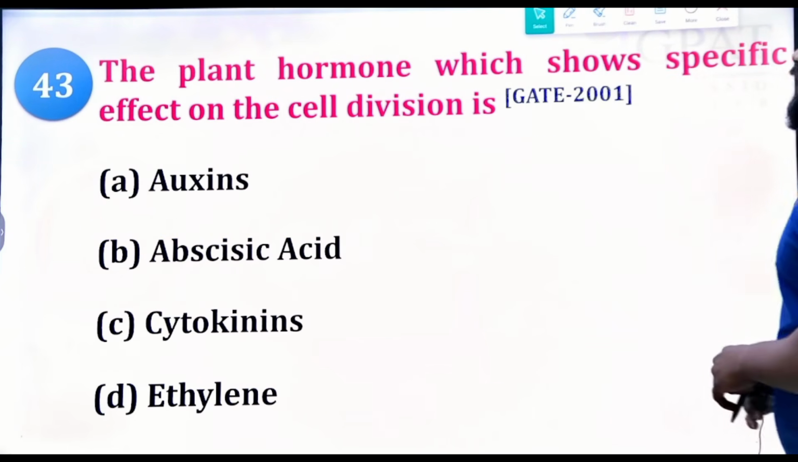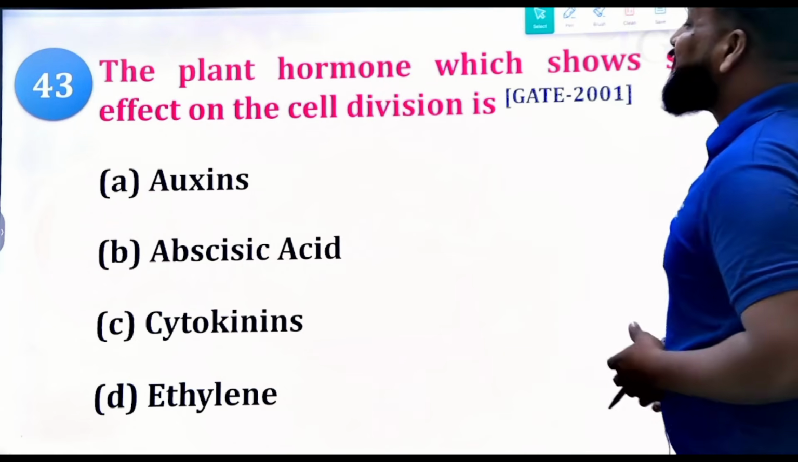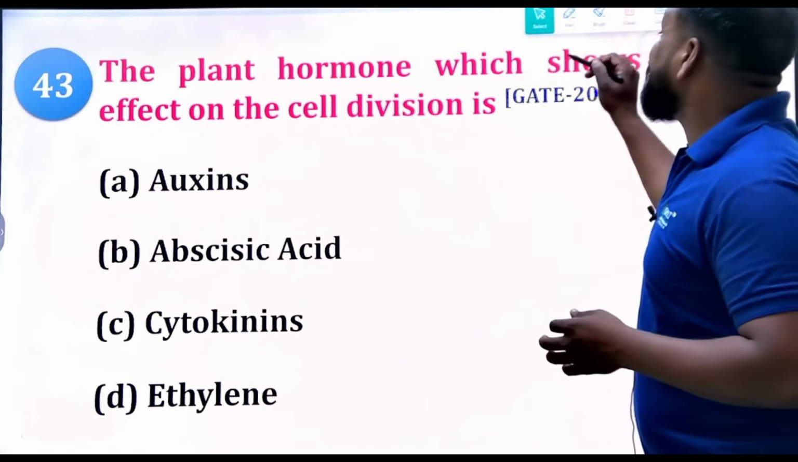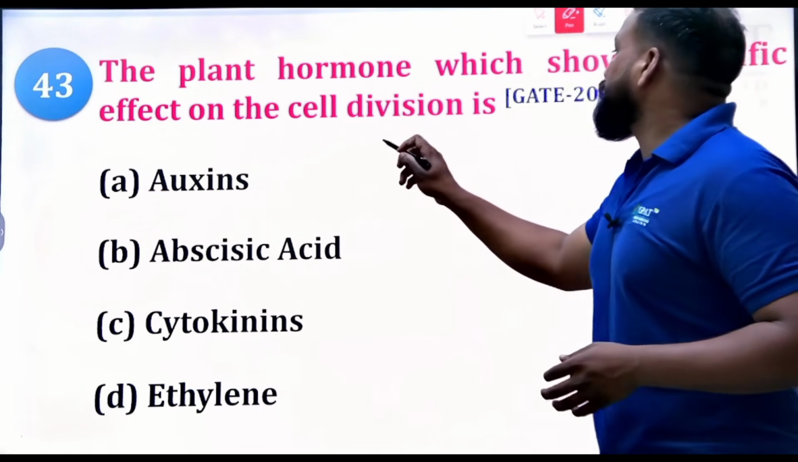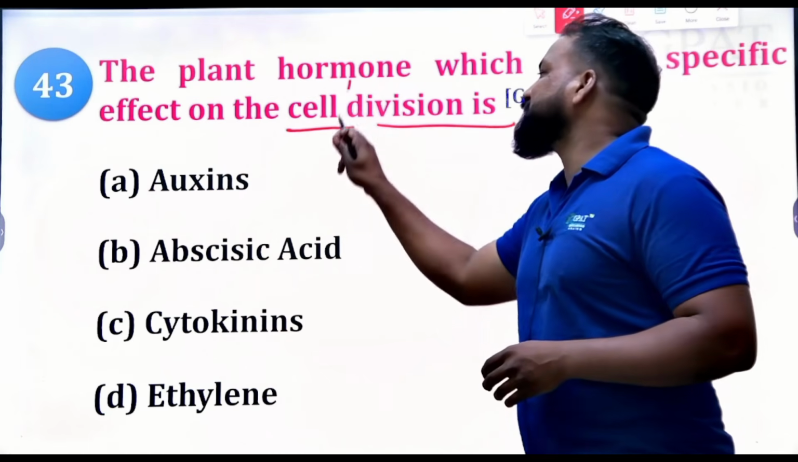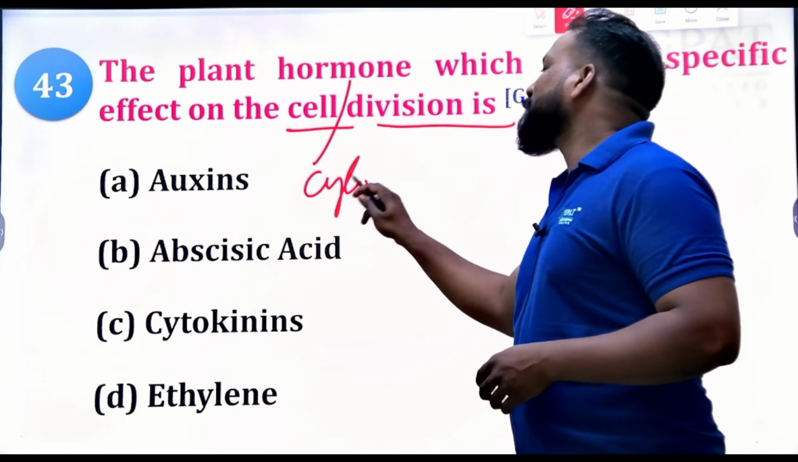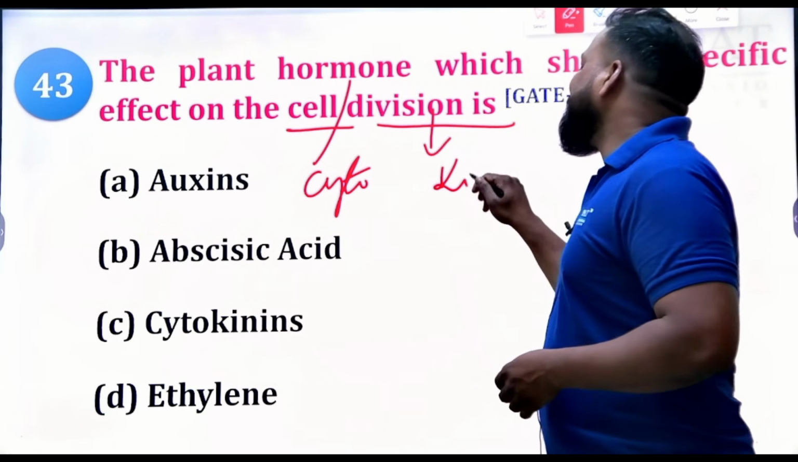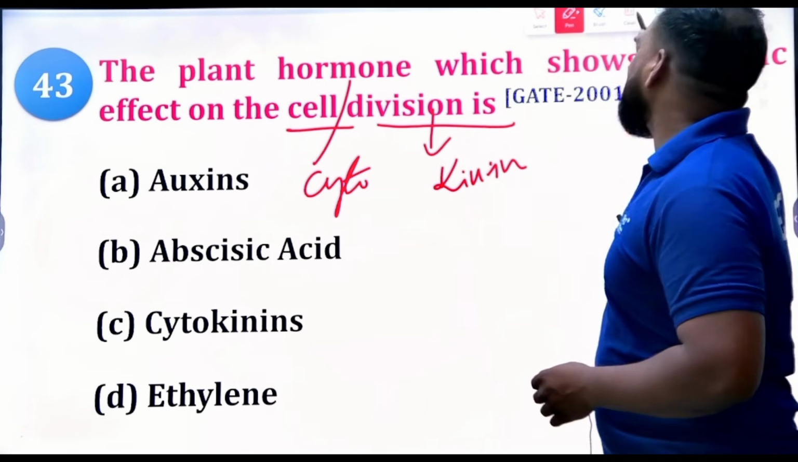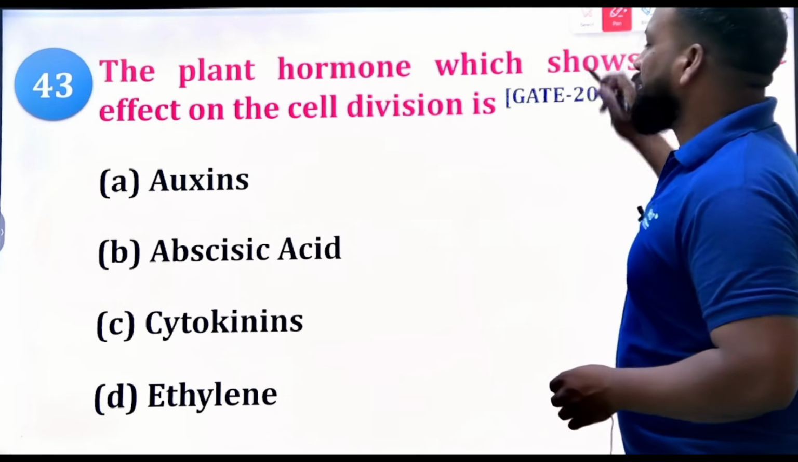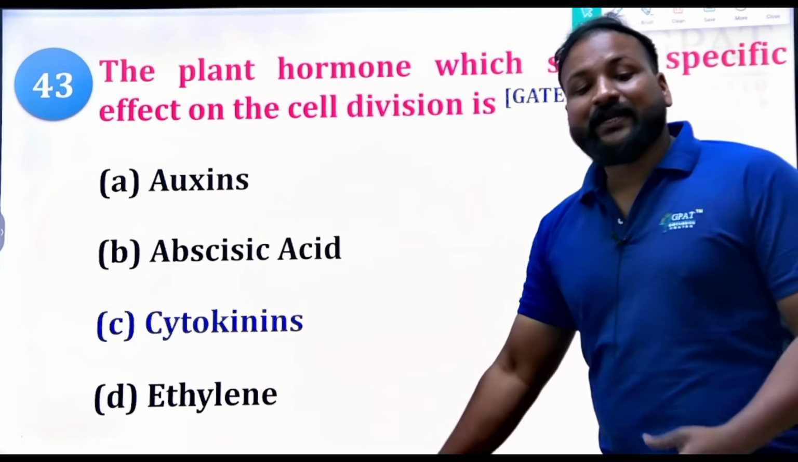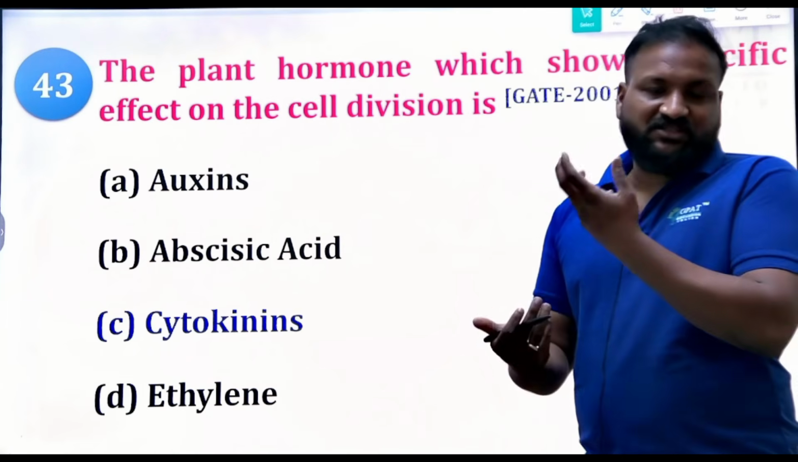Now, the plant hormone which shows a specific effect on cell division. This is a 2001 question from the GATE examination. Cell means cyto, division means kinin. Cytokinin is the right answer here. Undoubtedly, cytokinins are mainly for cell division and cell differentiation.